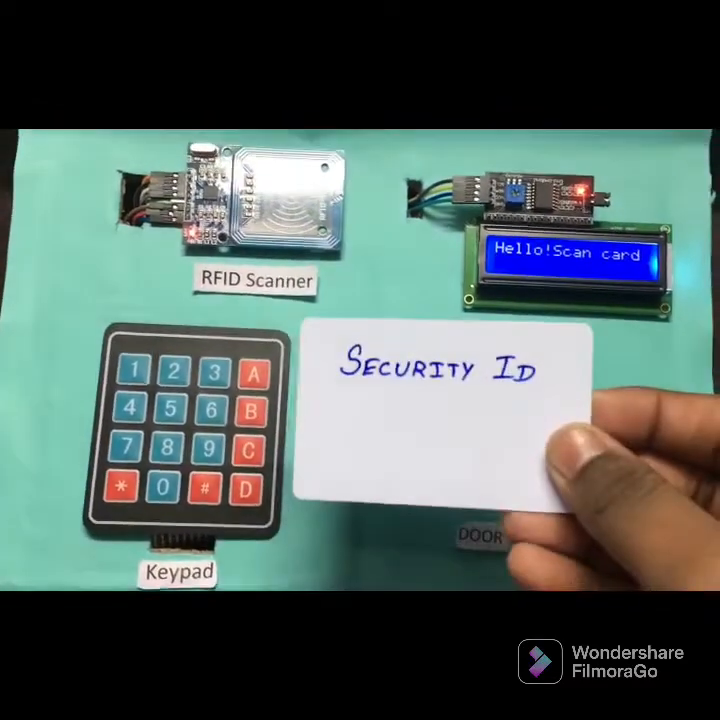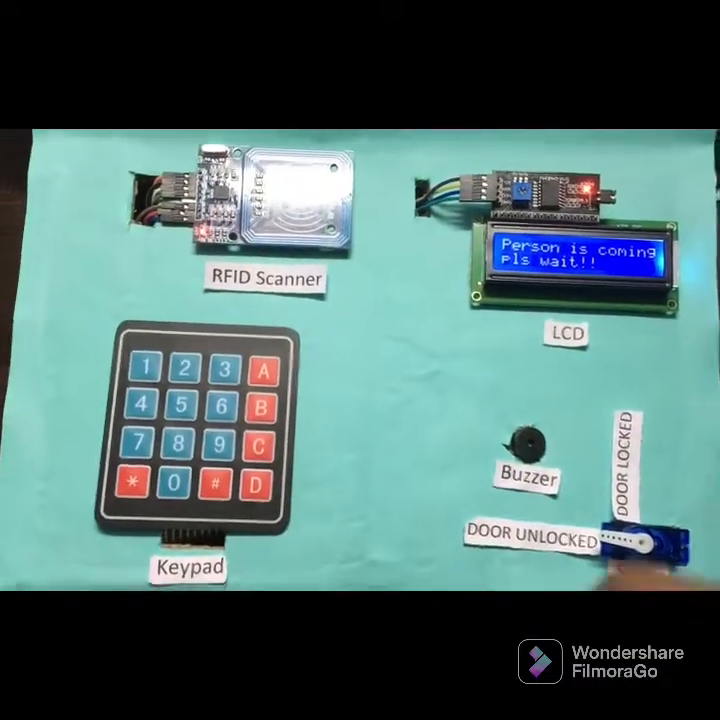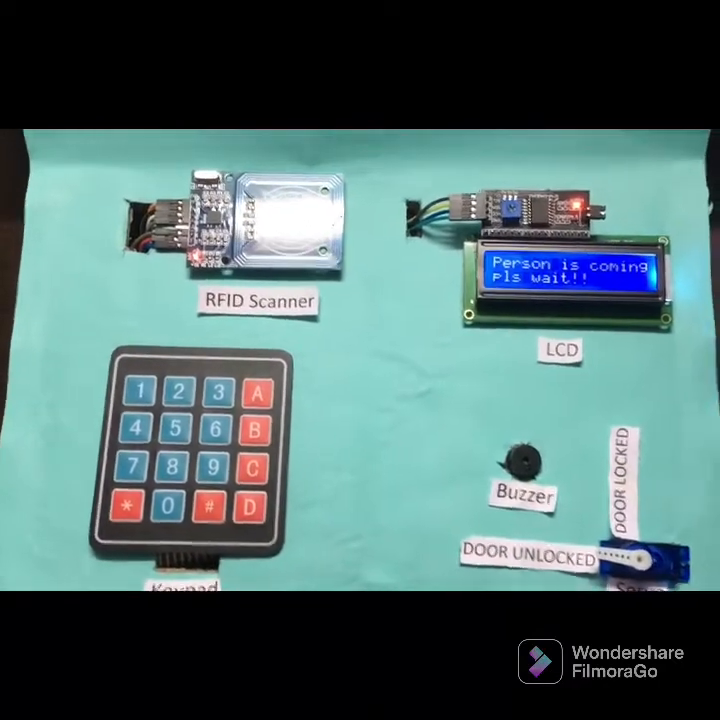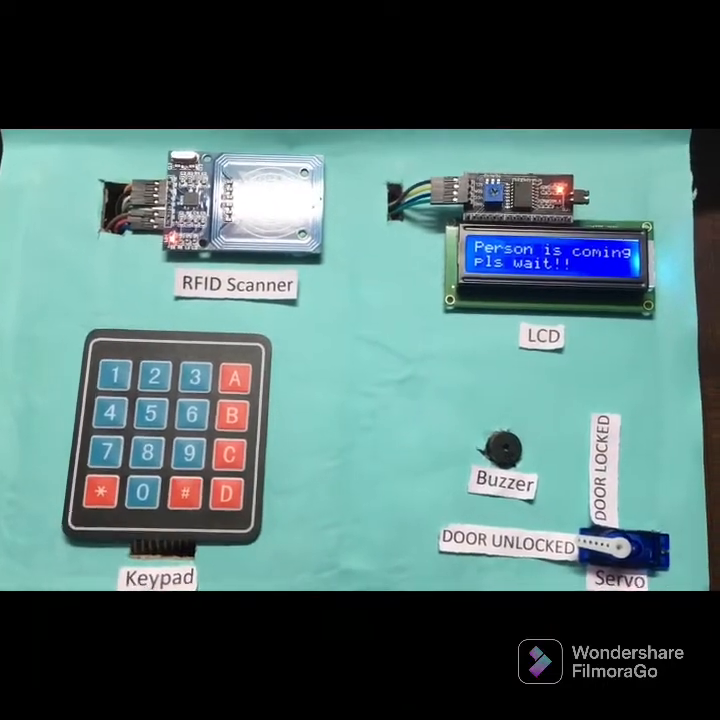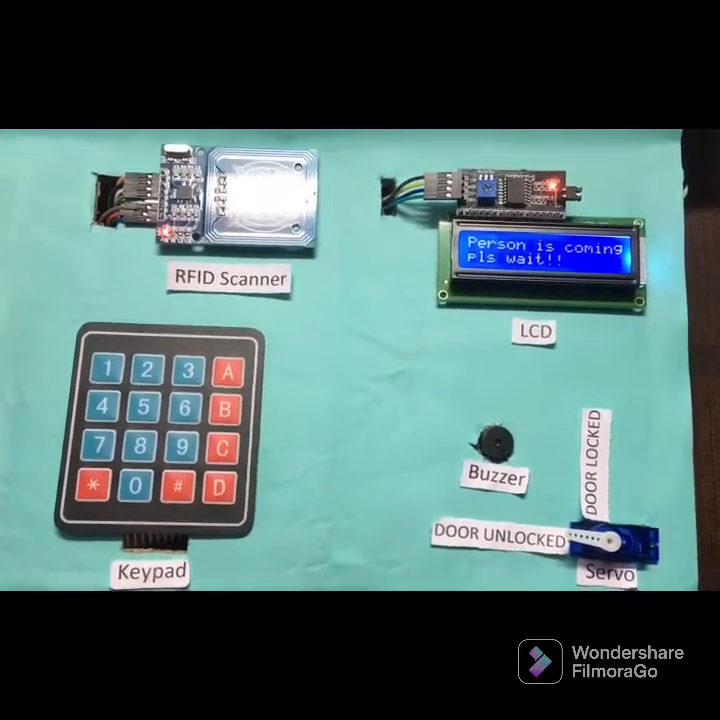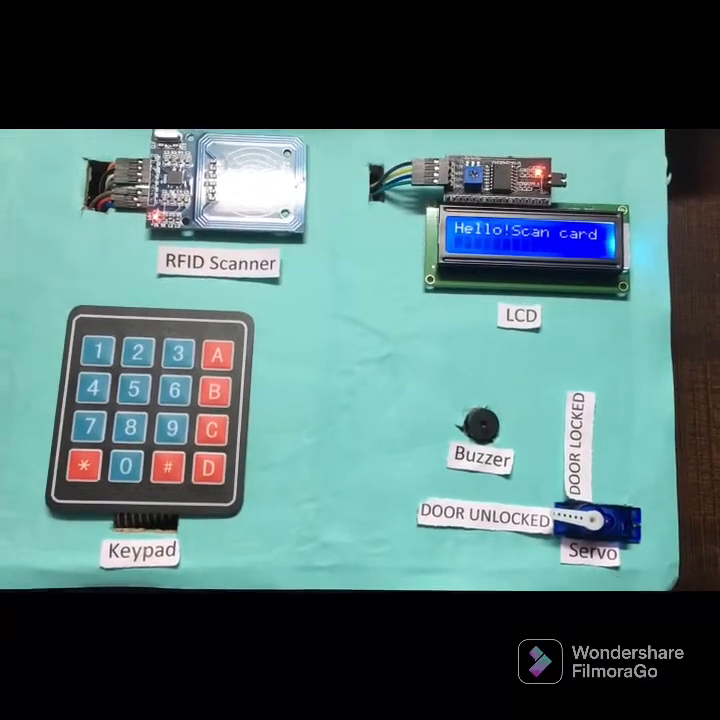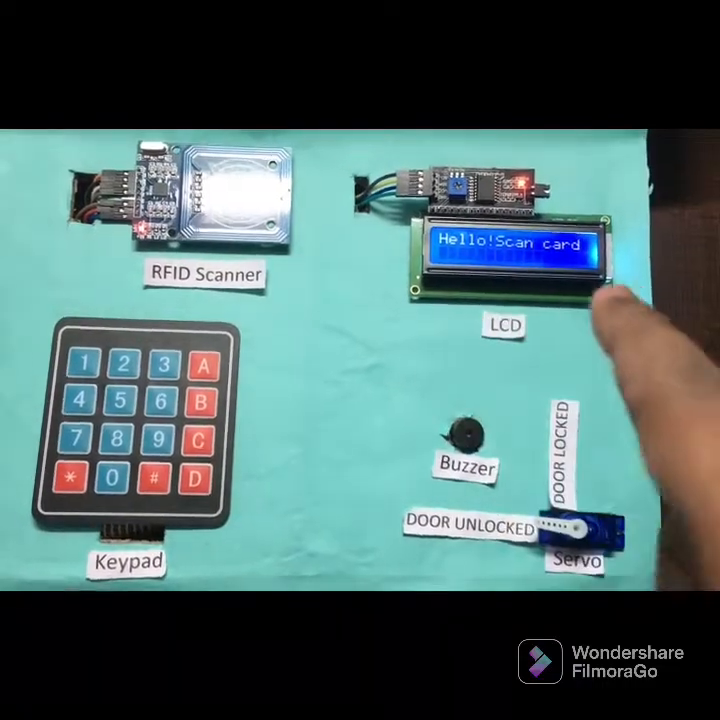Now we will scan our security ID. The buzzer is triggered and you can notice a slight variation. Also the display displays that person is coming, please wait. So after 15 seconds the display has turned to a hello scan card.